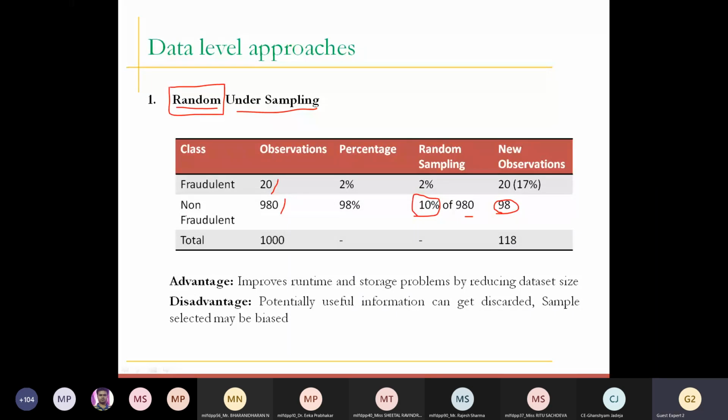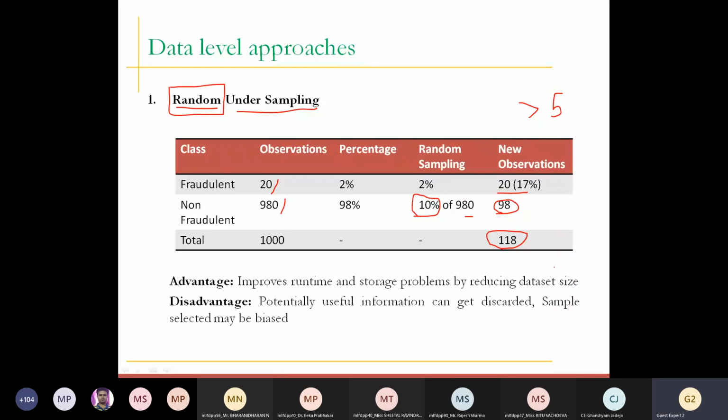The total would now be 118, and if you find that 20 is about 17% of 118, which is greater than 5%, it is now not a rare event. So you can apply this data to your model now, because from the research they have derived this threshold that greater than 5% is okay, and we have 17%, so it is absolutely fine.